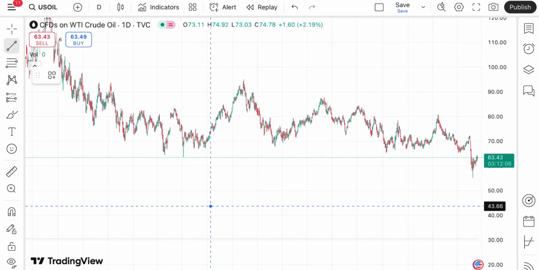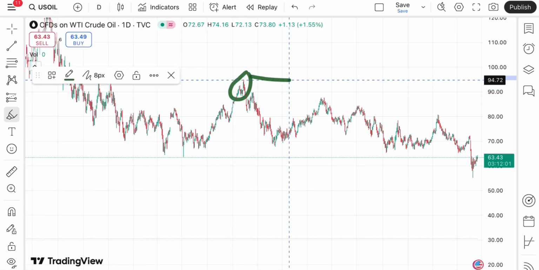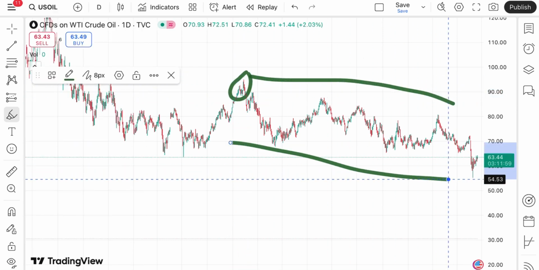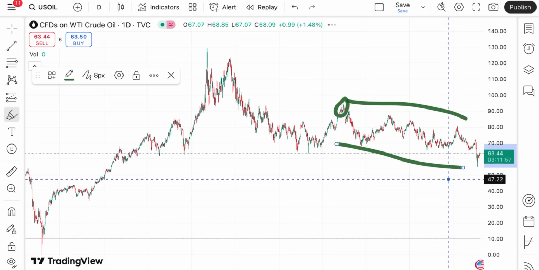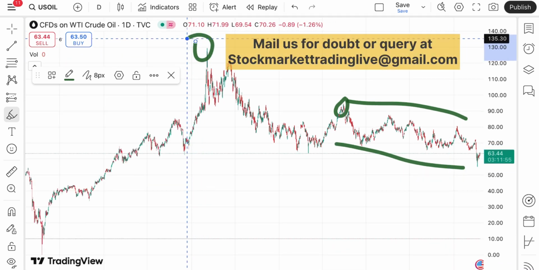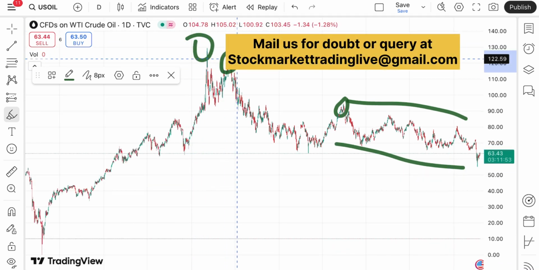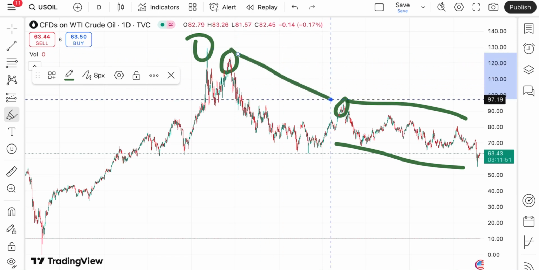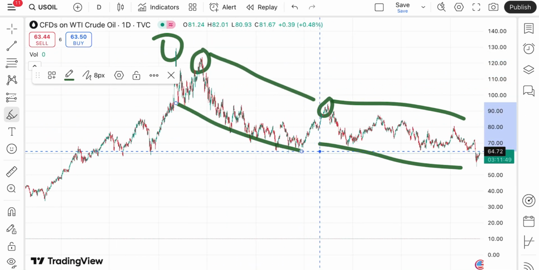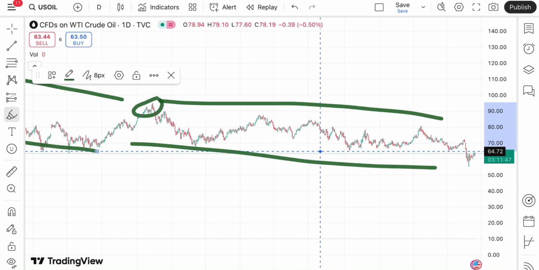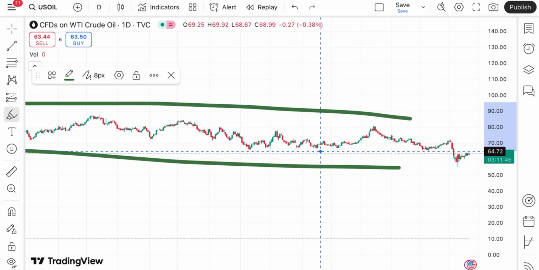If you look at this particular trend, after making a high at this level, we have seen it is on the downside. But if you go on a wider side, after making this particular level, this was the war situation. After that we have seen a continuous downfall. The price has still not touched that particular level.